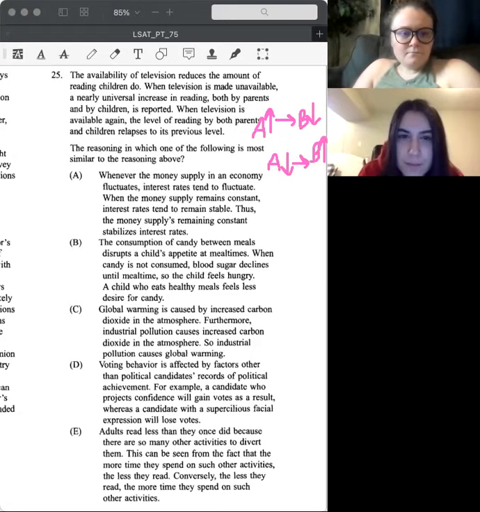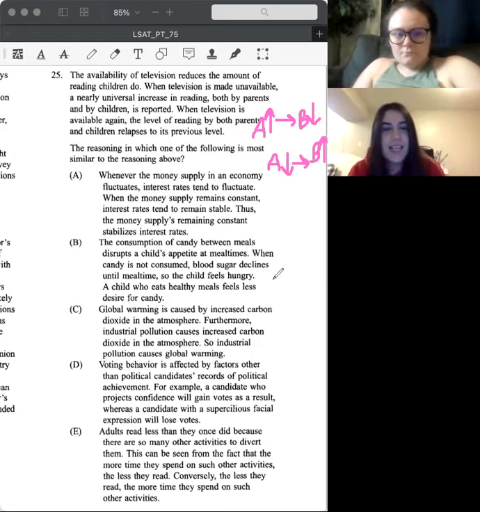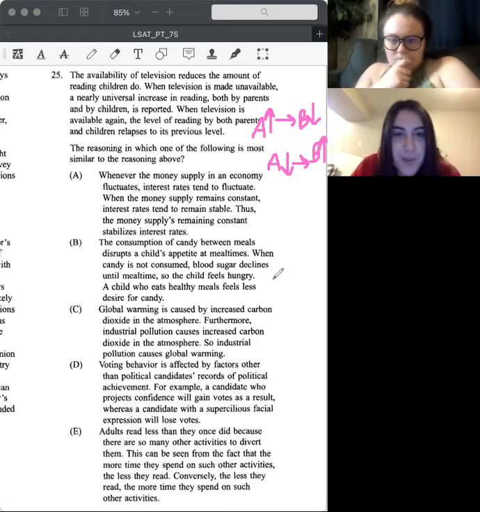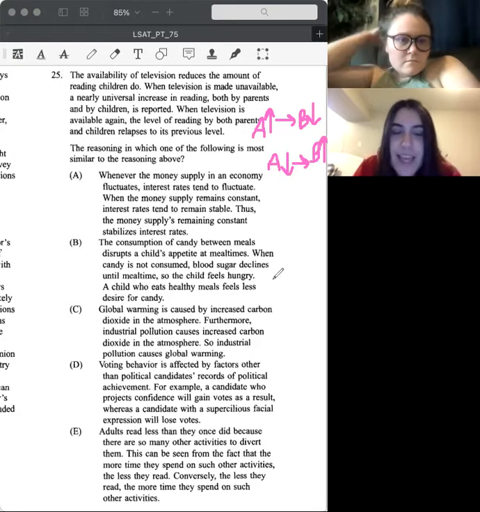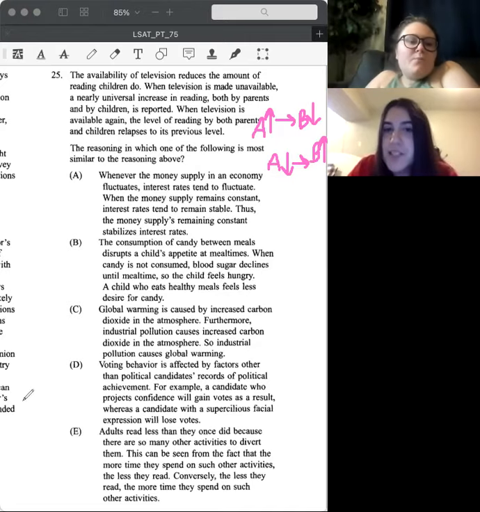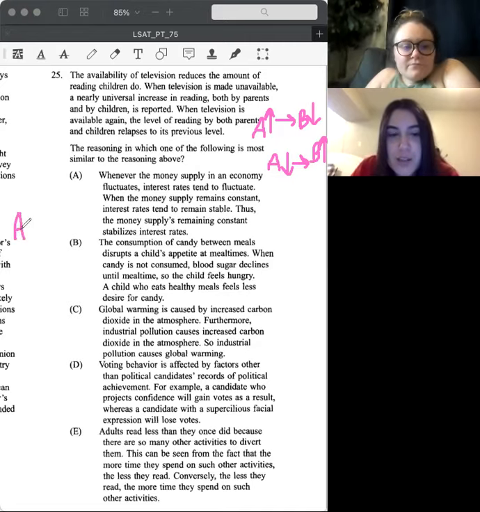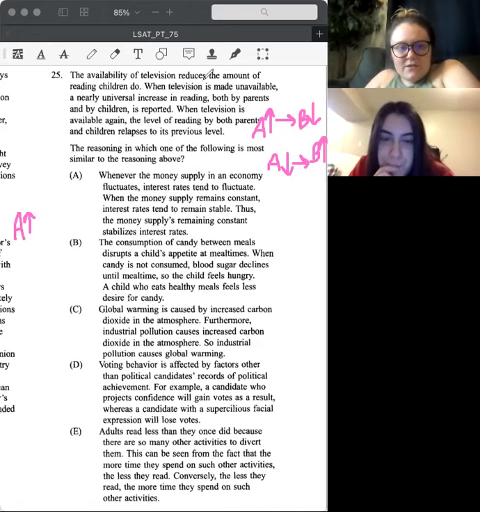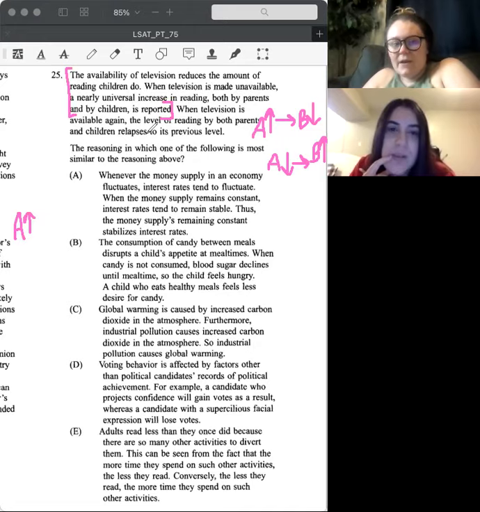Okay. See, I took it as like after the first sentence, they add another variable, which is the parents. The first sentence is just children. So the available TV reduces the reading children do. When TVs are made unavailable, a nearly universal increase in reading, both by parents and children, is reported. So I feel like this is saying the exact same thing as the first sentence. It's just adding in the parents.